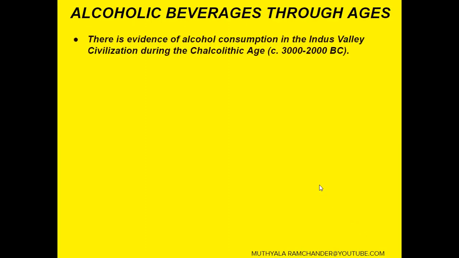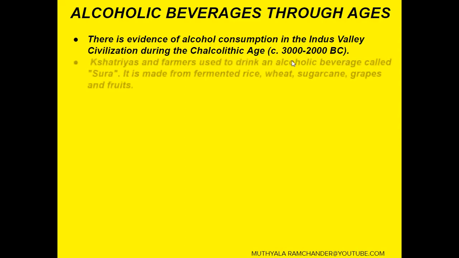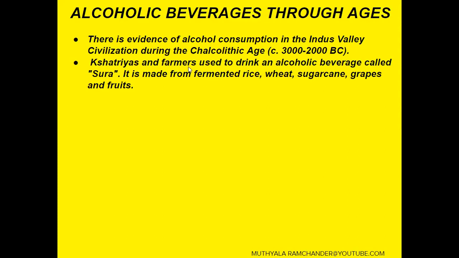See, alcoholic beverages through ages. It is also called the history of the uses of alcoholic beverages. There is evidence of alcohol consumption in the Indus Valley civilization during the Chalcolithic age, 3000 to 2000 years before Christ. Kshatriyas and farmers used to drink an alcoholic beverage called sura. The sura is made from fermented rice, wheat, sugarcane, grapes, and fruits.